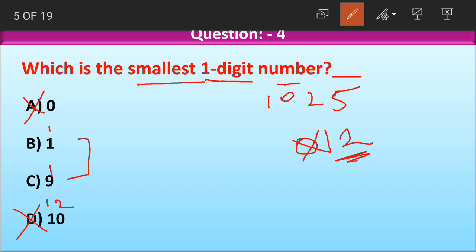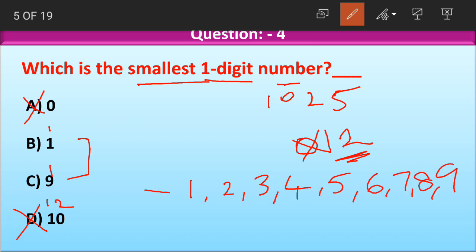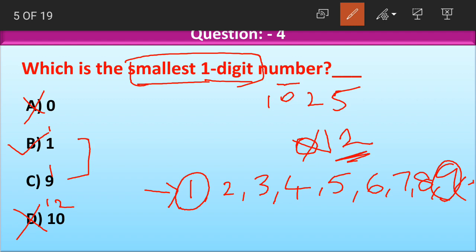Again, they said the smallest 1-digit number. From where do 1-digit numbers start, children? 1-digit numbers start from 1 and go till where? 1, 2, 3, 4, 5, 6, 7, 8 and 9. 1-digit numbers start at 1 and end at 9. Yes or no, children? So the smallest 1-digit number becomes 1 and the largest 1-digit number becomes 9. Now both 1 and 9 are given in the options, but they are asking us for the smallest 1-digit number. So we have to choose 1, which is the smallest 1-digit number.